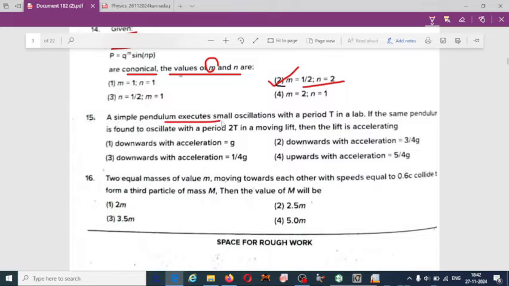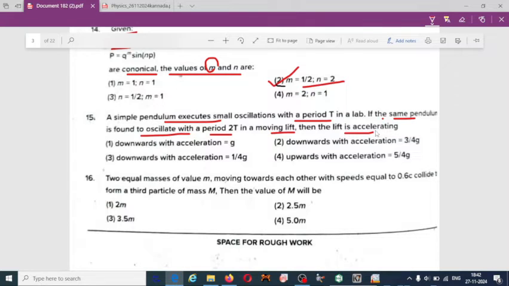A simple pendulum executes small oscillations with a period T in a lab. If the same pendulum is found to oscillate with a period 2T in a moving lift, then the lift is accelerating.